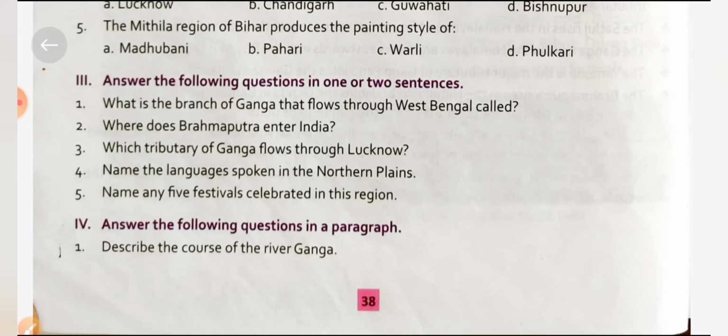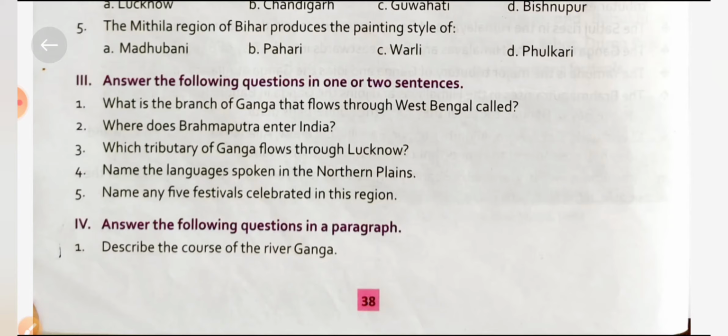Where does the Brahmaputra enter India? The Brahmaputra enters India in Arunachal Pradesh. You should also know that the Brahmaputra river originates in China. Its name is Sangpo river, and when it enters India, its name is Brahmaputra river. Next question: which tributary of Ganga flows through Lucknow? The Gomti river, a tributary of Ganga, flows through Lucknow.